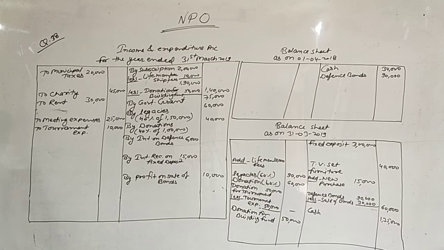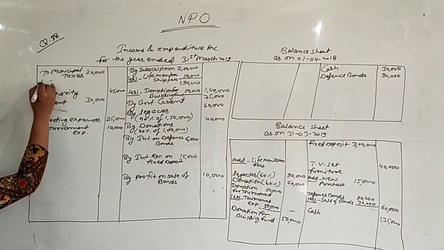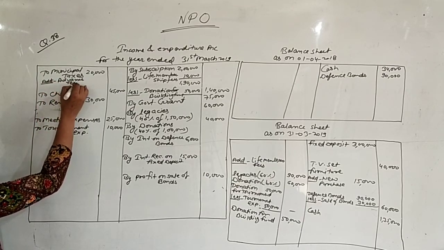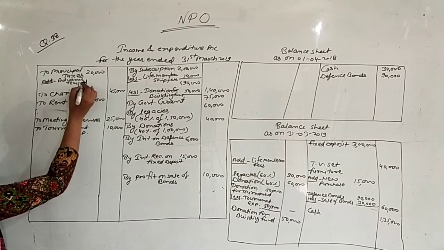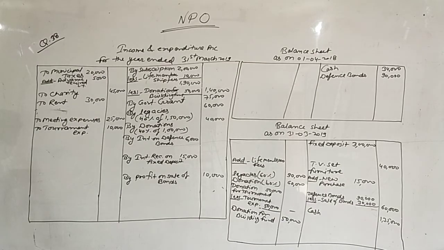Municipal taxes amounted to 20,000 per year is paid up to 30th June. It means every year you are paying your municipal taxes up to 30th June, 3 months in advance every year. So in this you can write, first of all, just add the advance that you received in the last year. It is 5,000. How I got 5,000? I am showing here.